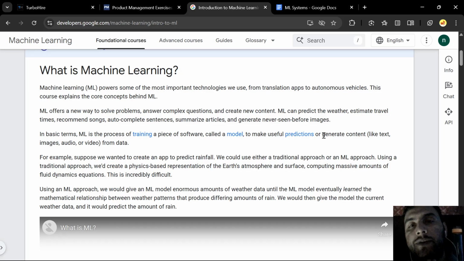But mostly it is used to make a useful prediction. Now there are many types of machine learning, and some of them are supervised, unsupervised, and reinforcement learning. And the next one is large language models or generative AI.